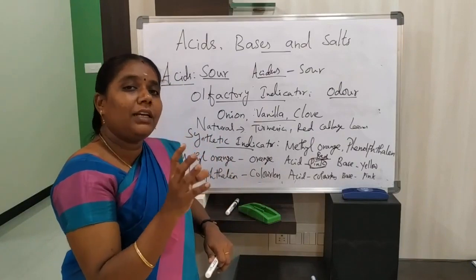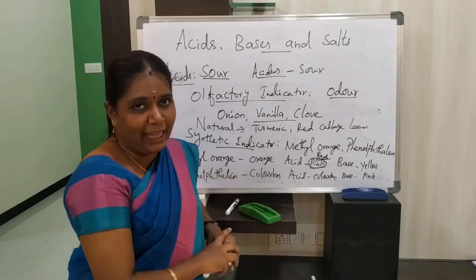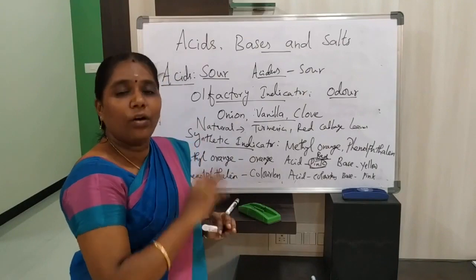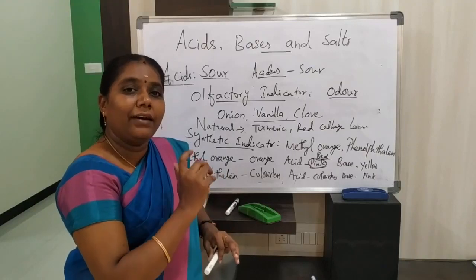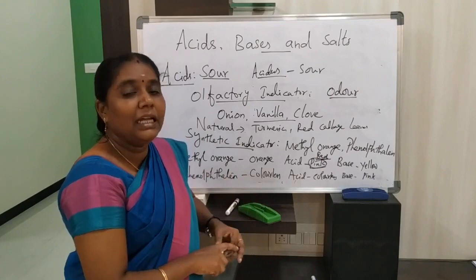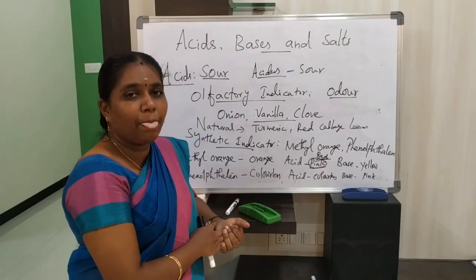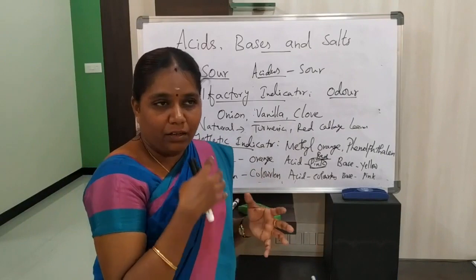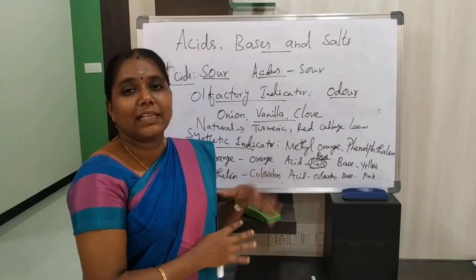Generally we also have different acids. So how will you differentiate acids? We have strong acid, weak acid, organic acid, inorganic acid, and concentrated acid and dilute acid. So how do we tell these types? It is based on the sources, based on the concentration, based on the ionization. We can classify acids into different types. Okay, now we will discuss one by one.